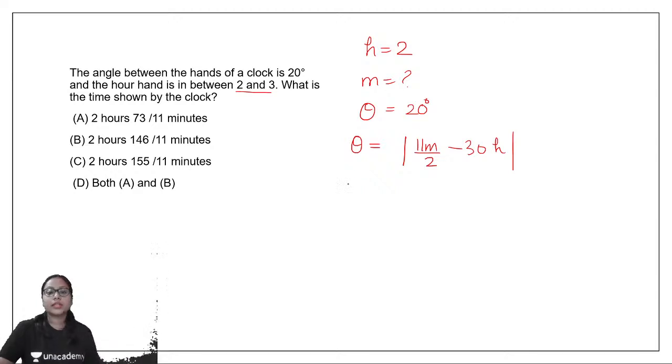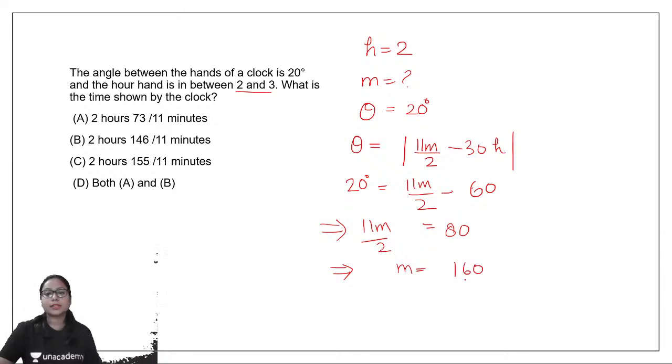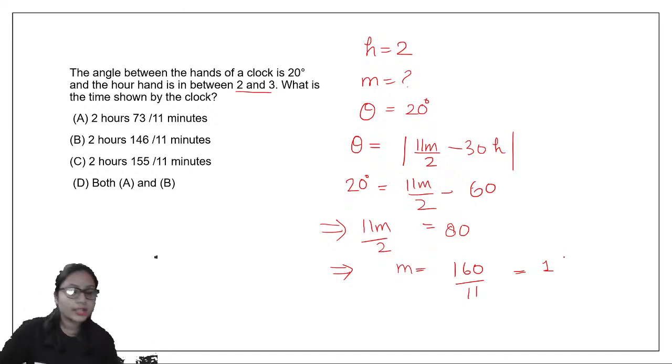Okay, so theta is 20 degrees, which is equal to 11m by 2 minus 30 into h, which is 2, so this would be 60. If I solve this, I will get 11m by 2 is equal to 80. This gives me m is equal to 160 by 11. Quickly divide 160 by 11 and tell me what would be the remainder. How will I change this into a mixed fraction?